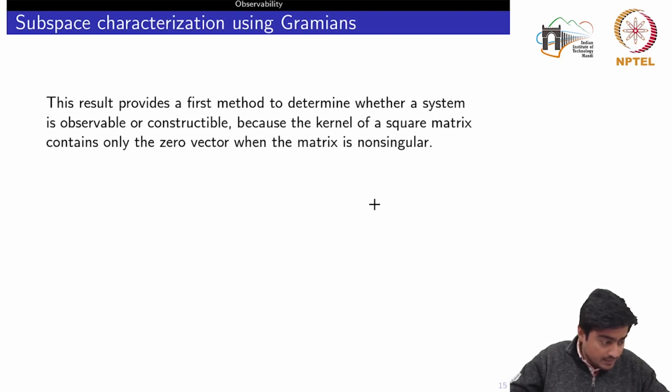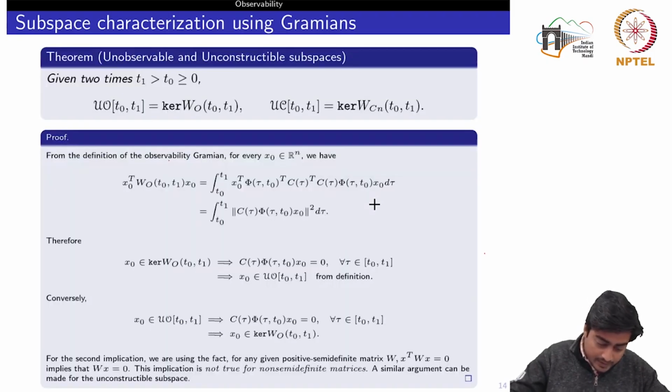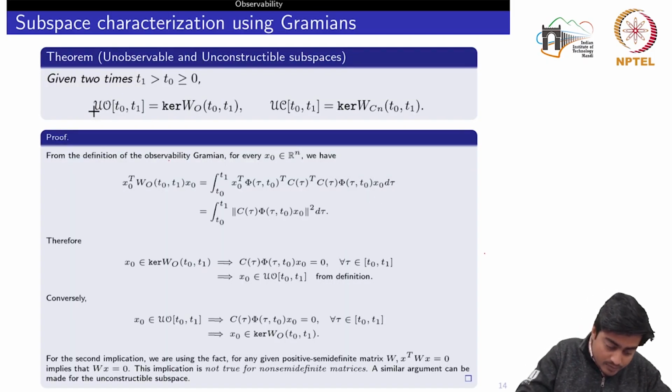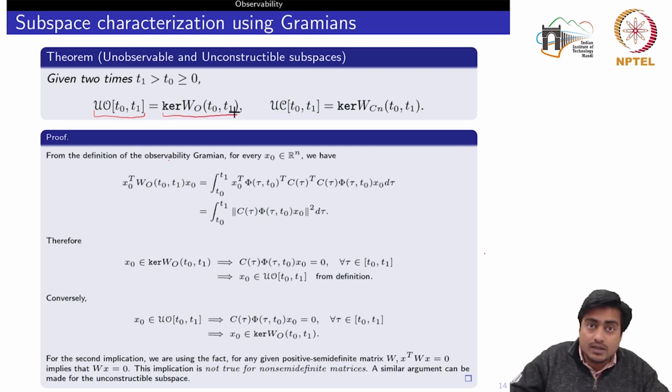So this Gramian has a direct implication. Let's see. It says that the unobservable subspace from t0 to t1 is equivalent to the kernel of this square matrix W_O of dimension n. Now, if we go back to the definition of observability, it says the unobservable subspace should contain only the zero vector, right? Then the system is observable.